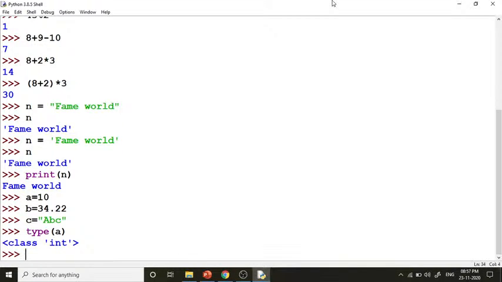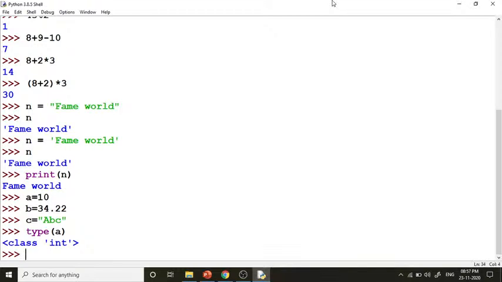So what does it mean? This class int means that, if you remember, in the different languages we have the concepts of primitive and non-primitive data types, but in the case of Python there is no concept of primitive and non-primitive data types. Everything is in the format of classes and objects. Of course, we will be discussing object-oriented programming concepts in the further live sessions. But right now just understand that object-oriented programming is mainly concerned with classes and objects, and everything in Python will be in classes and objects.